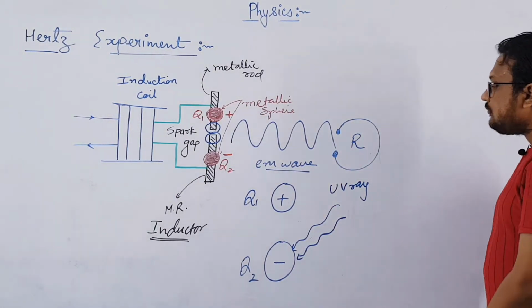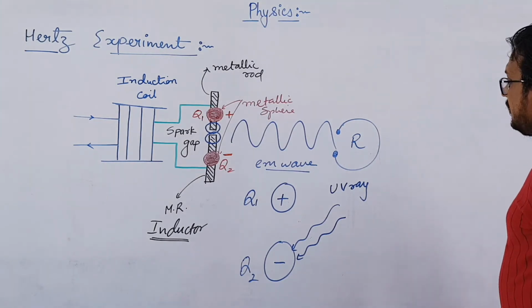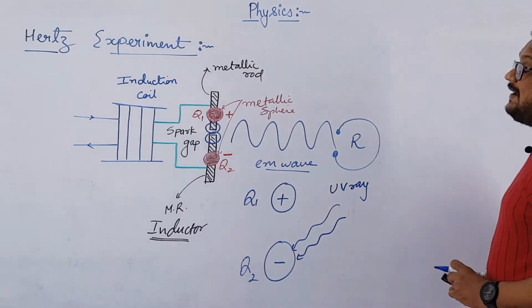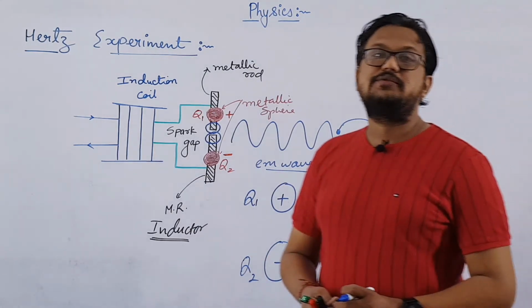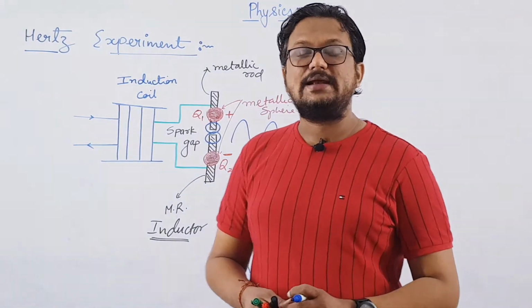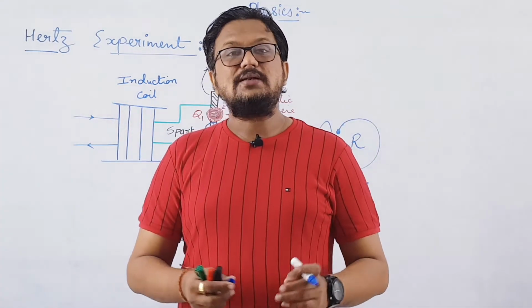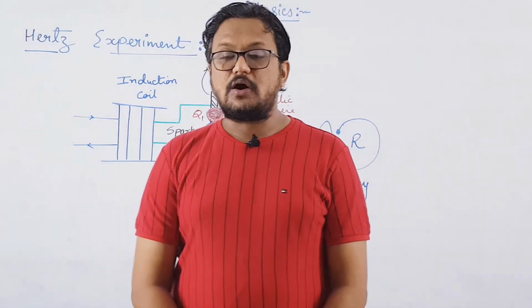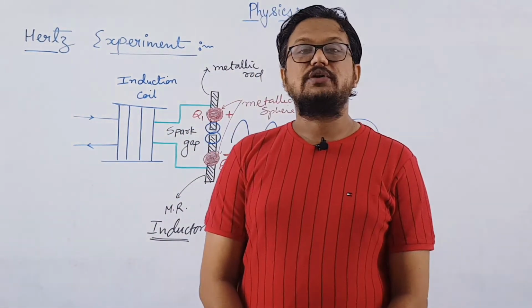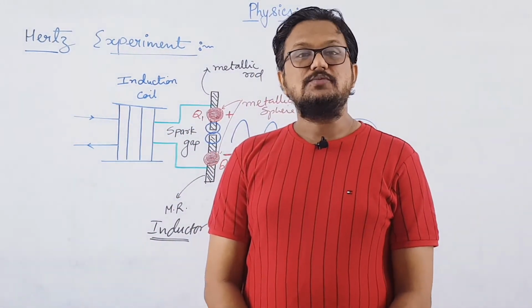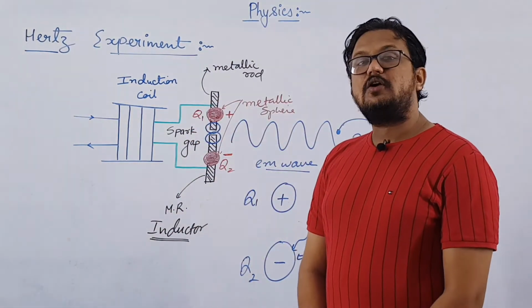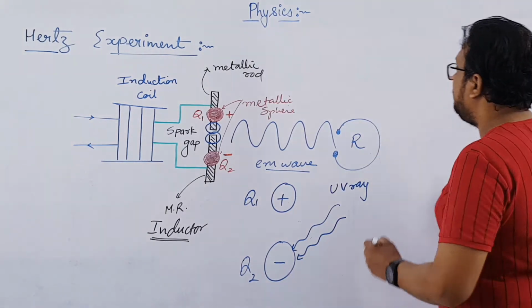Clear? Now here, this was the observation made by Hertz in his experiment in 1887. This observation was made by Hertz in 1887, right? So you can say that Hertz was the first scientist who observed the phenomenon of photoelectric effect for the first time, right? Now his experimental observation was carried forward by Hallwachs.